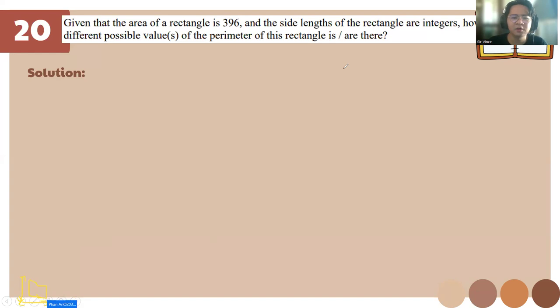So for this one, class, you know how to answer this one? Yes, this one I know. Class, again, 396 divided by 2 equals 198. So the sum of the length and the width is 198. What if we find the factors? So for this one, we need to find the factors, okay? But this is the area, not the perimeter. How many different possible values of the perimeter?